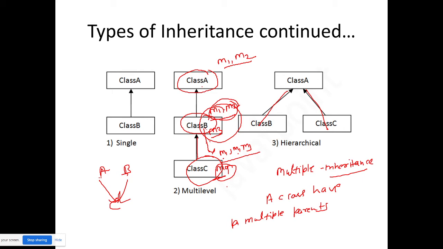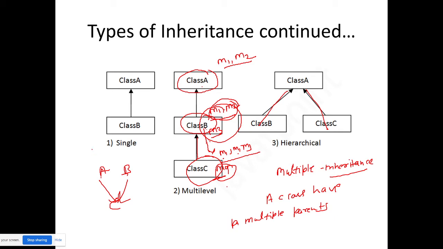Why is it not possible? You will see this in coming lectures. There is a problem called the diamond problem, constructor chaining problem. You will understand all this, but you should be very clear about this concept. What is single inheritance, what is multi-level inheritance, what is hierarchical inheritance, and what is multiple inheritance.